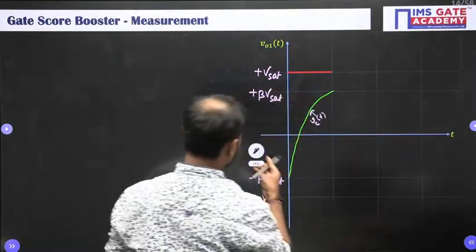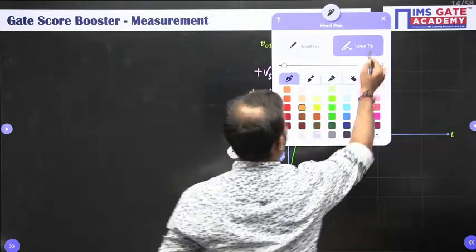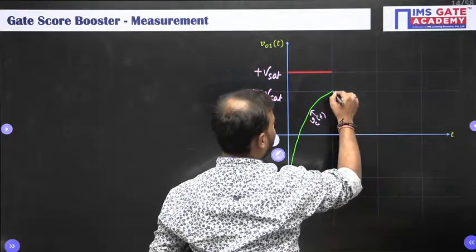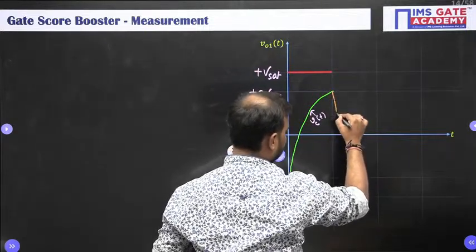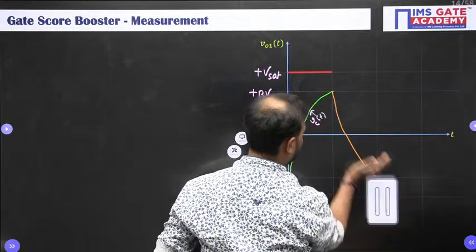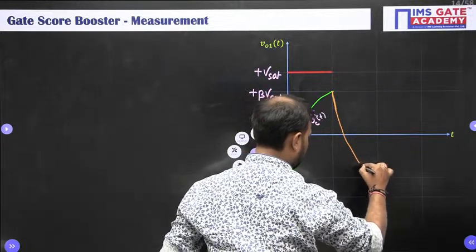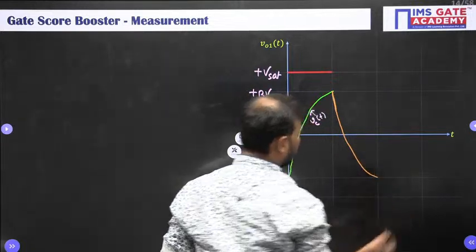See, let me change the color. See, it is going to discharge like this.